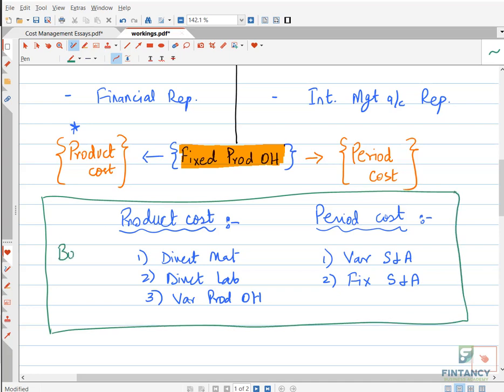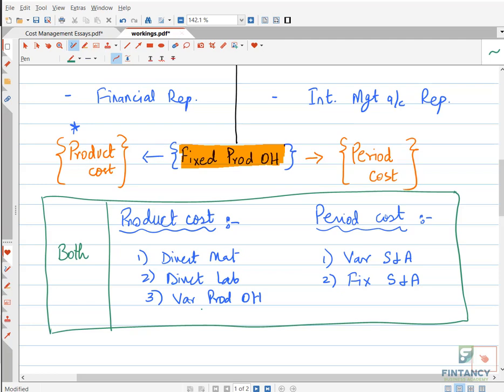So both are the same in terms of this green box which I made for you. Above I wrote, right, this highlighted thing is the only difference. Fixed production overhead is the only difference. Everything else is considered as mentioned below. So you will take material, labor and variable production overhead as a product cost.